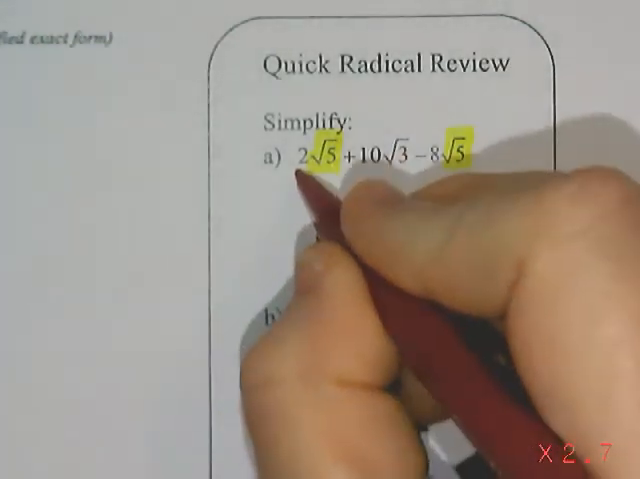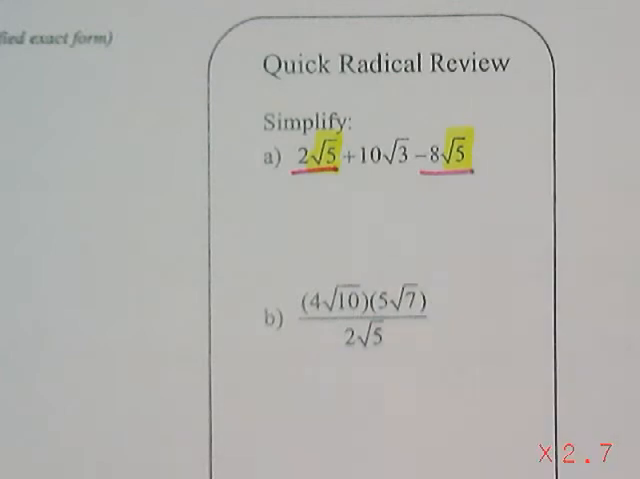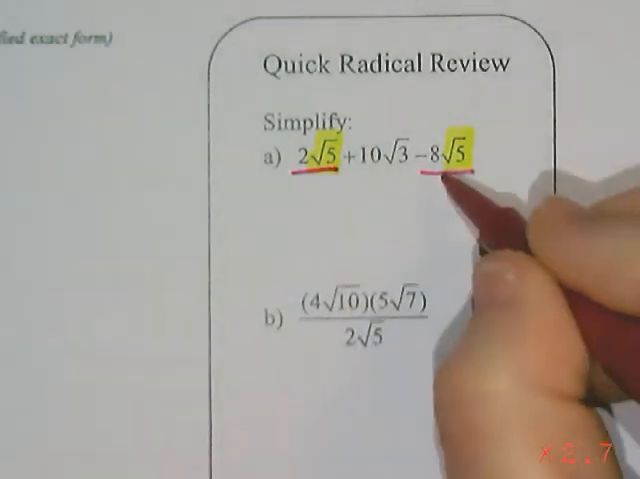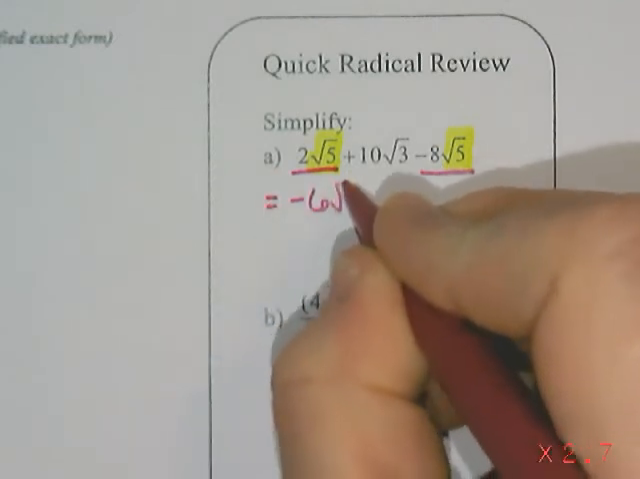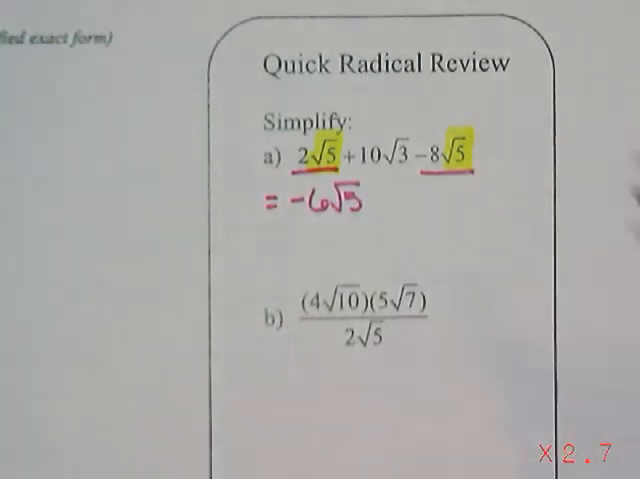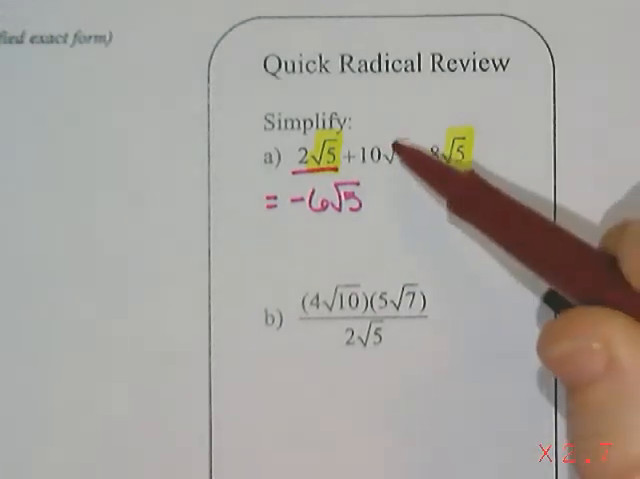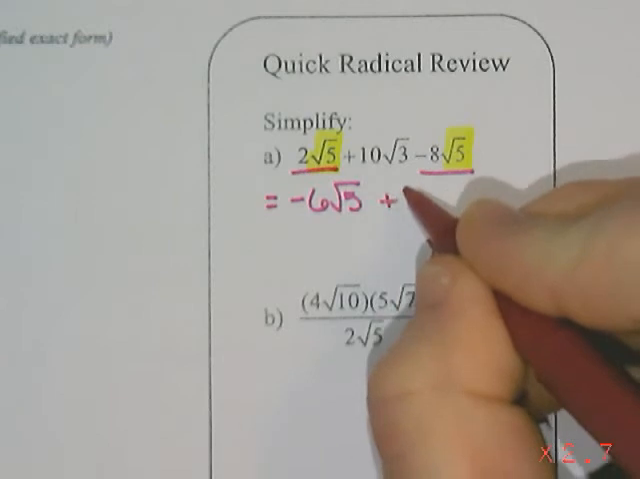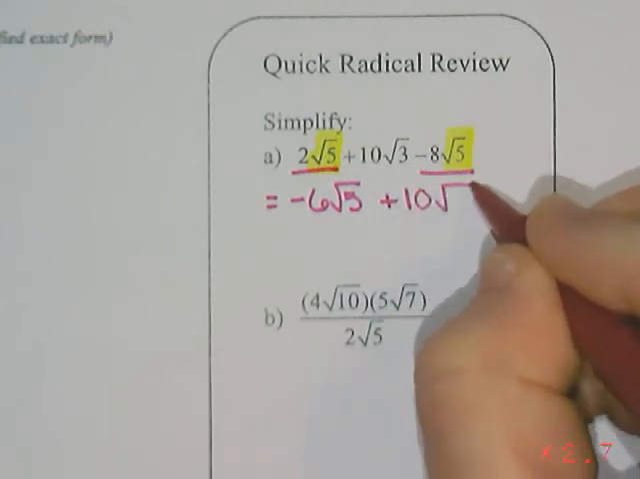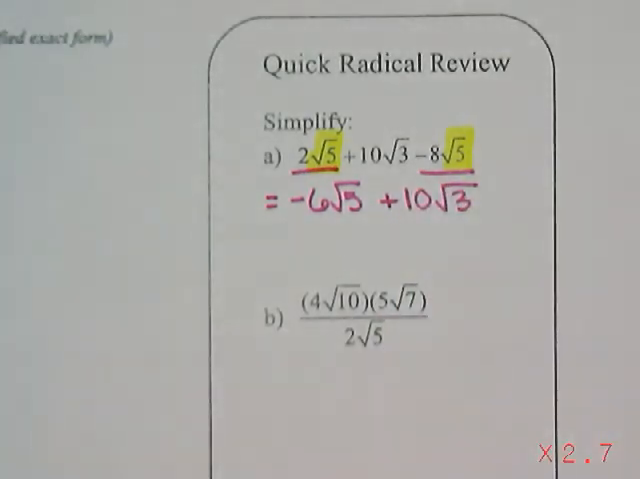So I'm going to take 2 root 5 minus 8 root 5 and subtract the coefficients. 2 minus 8 gives me negative 6 root 5s. And then the 10 root 3, unfortunately, has a different number under the square root, which means it is not a like term and it's going to stay by itself as 10 times the square root of 3. So this would be negative 6 times the square root of 5 plus 10 times the square root of 3.